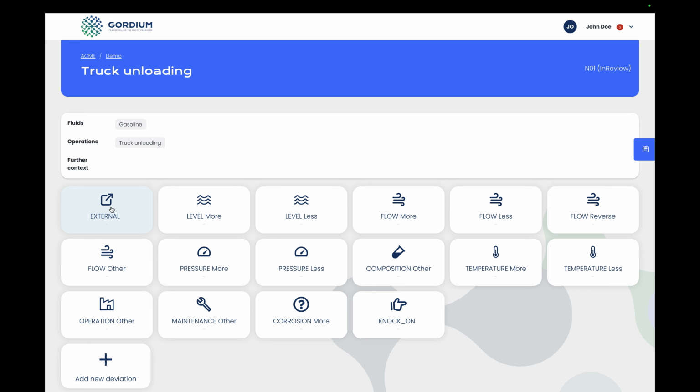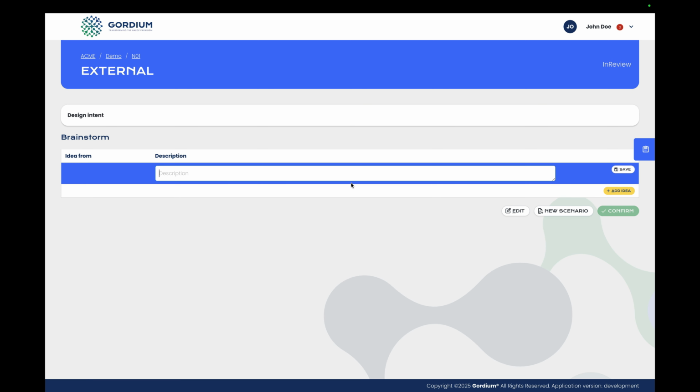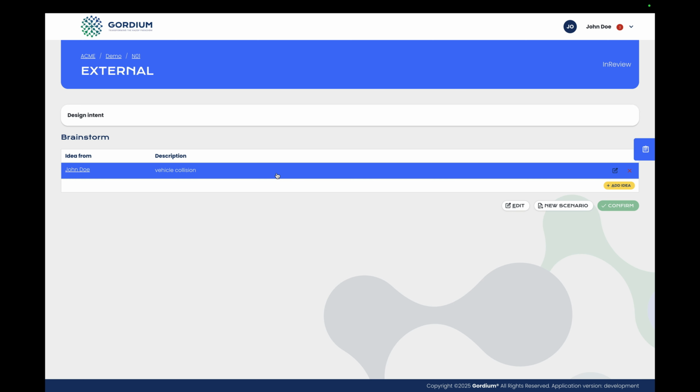Let's start with the parameter external. Imagine that someone in your team mentions a vehicle collision as a cause. As a team we can brainstorm together for a while, but let's keep it with this one for now.